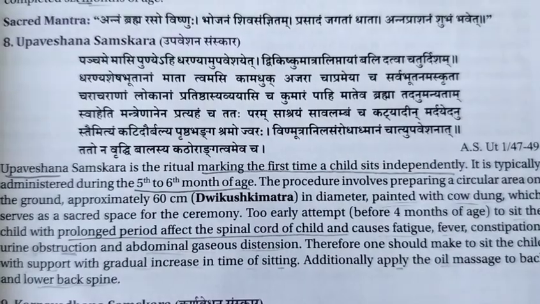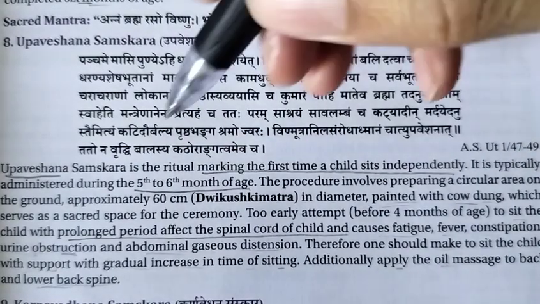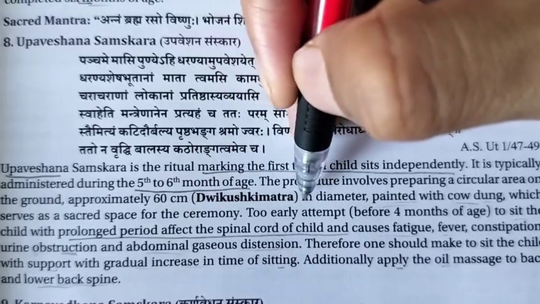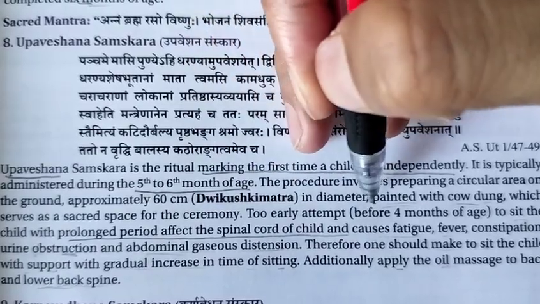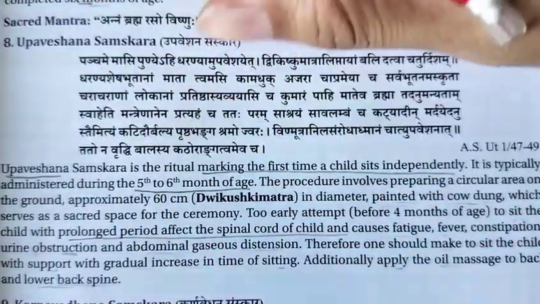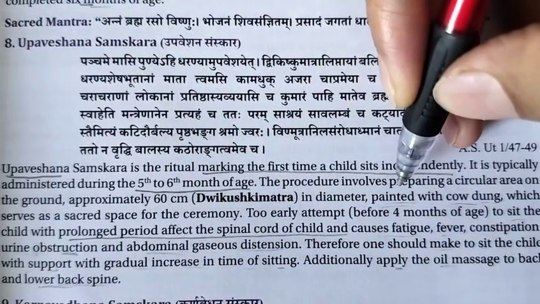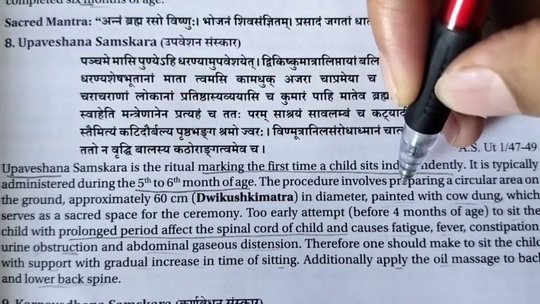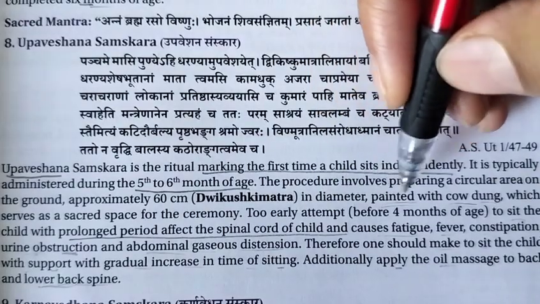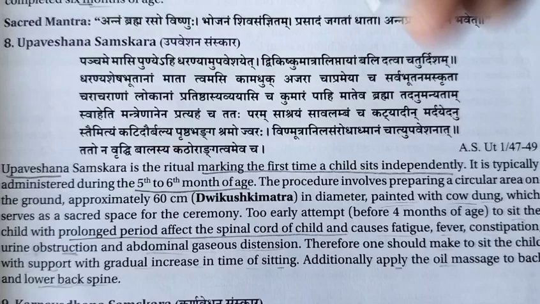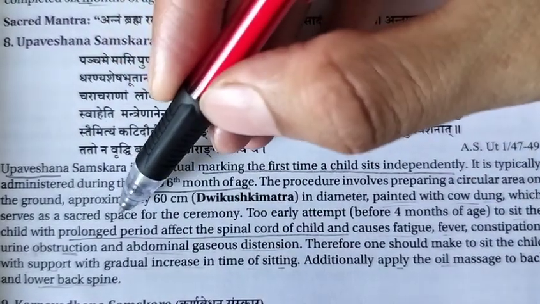So the procedure involves preparing a particular area on the ground, approximately 60 centimeters, Dvekukshi matra as given in Ayurveda, in diameter, painted with cow dung. We know in small villages, the old homes are grounded or given a paint of cow dung, right, which serves as a sacred space for the ceremony.